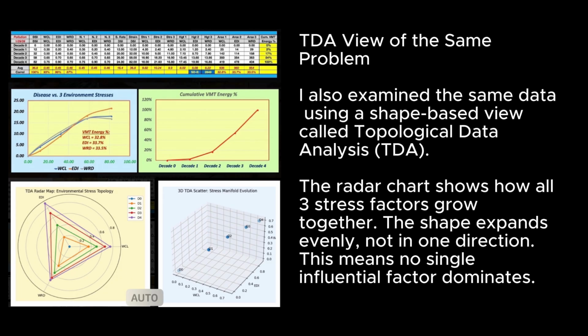Taught a view of the same problem. He also examined the same data using a shape-based view called topological data analysis (TDA). The radar chart shows how all three stress factors grow together. The shape expands evenly, not in one direction. This means no single influential factor dominates.